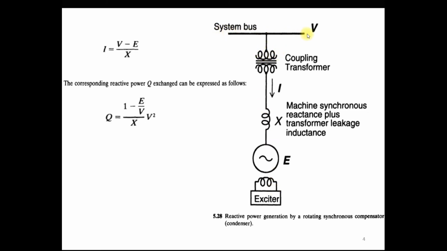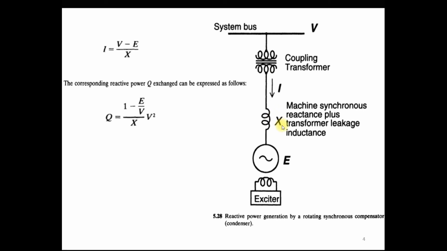So this is the system bus voltage V. At this load bus, you need to maintain the voltage near 1 per unit. So this is a synchronous machine, or synchronous condenser, that is connected with the load bus through this coupling transformer. And this is a reactance. This represents the machine synchronous reactance plus the transformer leakage reactance.